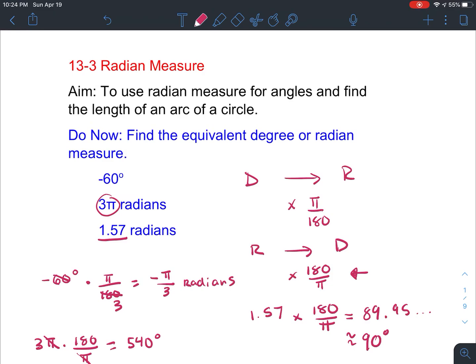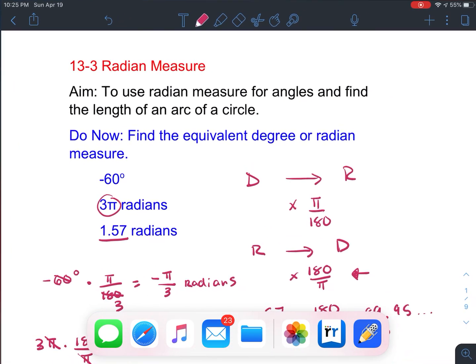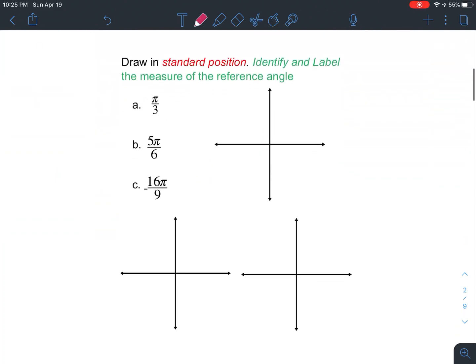Being able to convert back and forth between these two notations is going to be incredibly important because everything we did with degrees in the last few lessons, we're now going to do with radians. Starting with drawing these angles in standard position. How do we draw them on the coordinate plane?